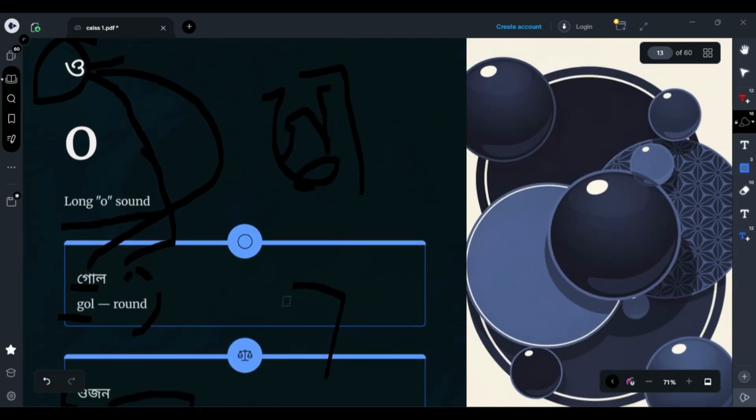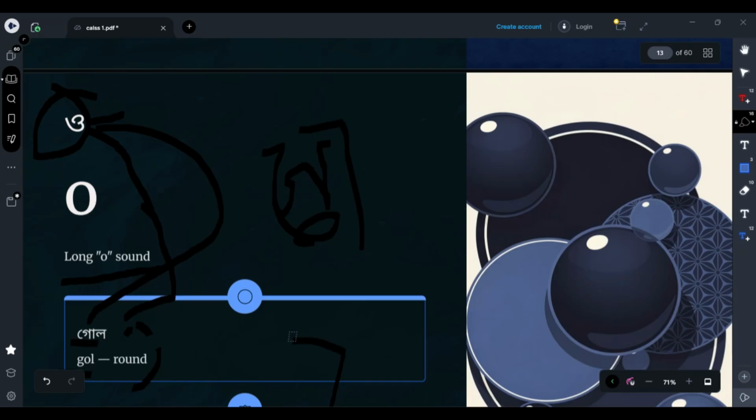So we have finished it today, and we have just one vocabulary remaining. I mean, just one alphabet.